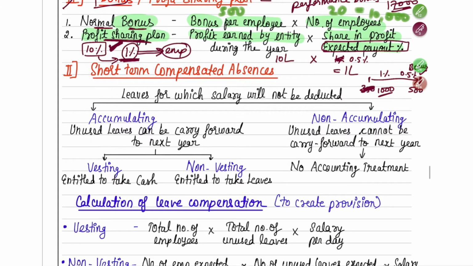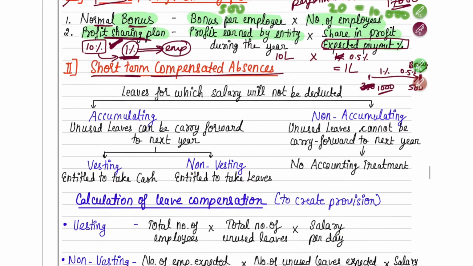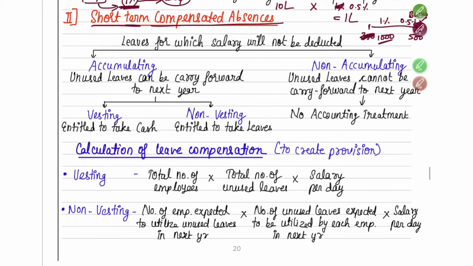Okay. The next one we are now going to learn is about short term compensated absences. This is one very important topic which you have to understand, this and what we are going to read next.